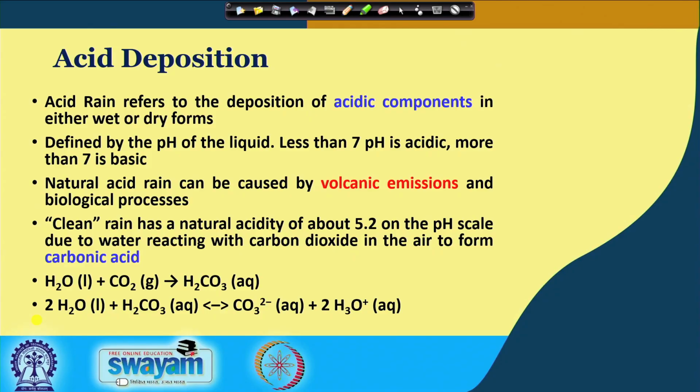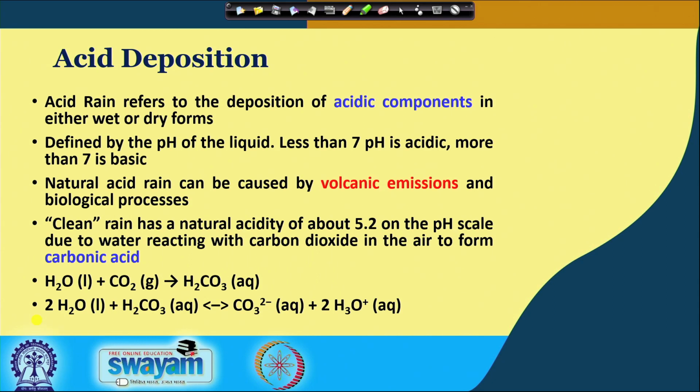Acid rain refers to the deposition of different types of acidic components in either wet or dry forms, and it is defined by the pH of the liquid, because a pH less than 7 is always acidic, whereas greater than 7 is basic. Remember that natural acid rain can be caused by volcanic emissions as well as different types of biological processes.